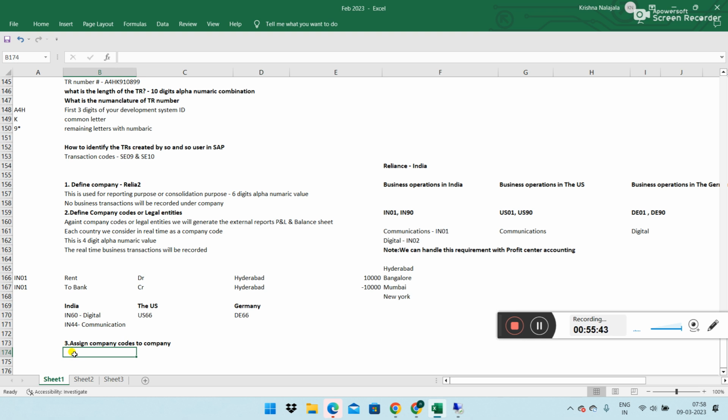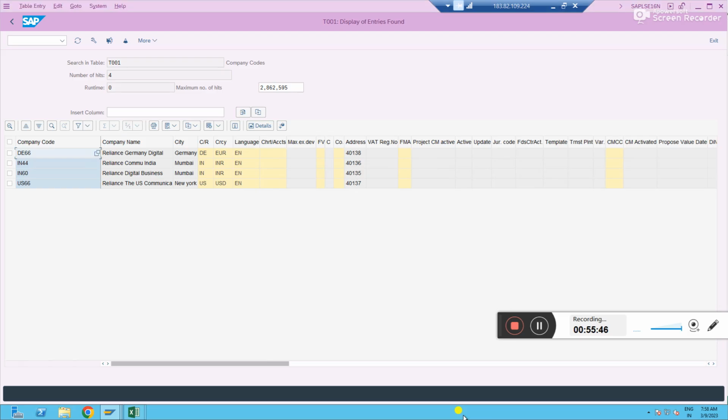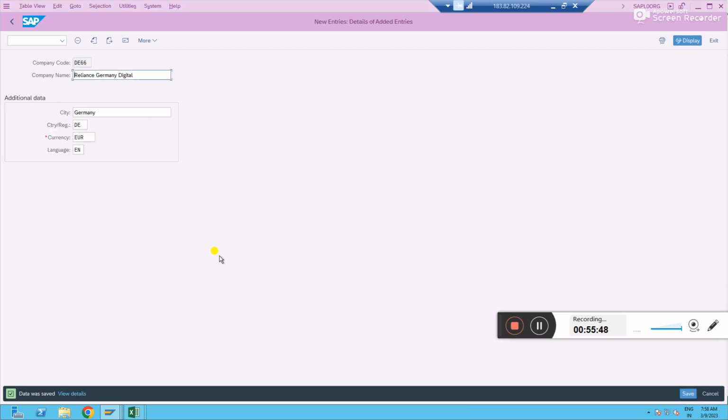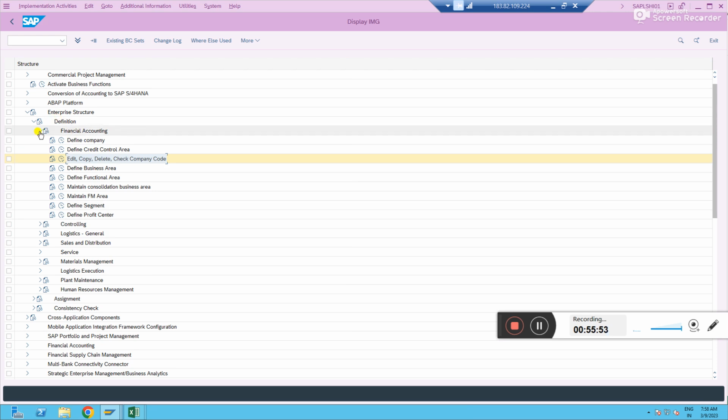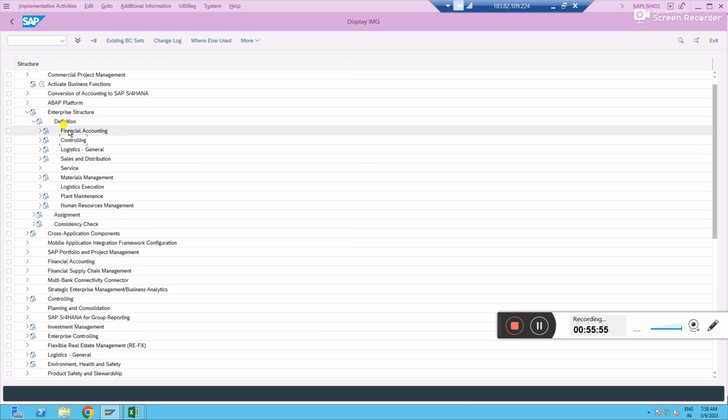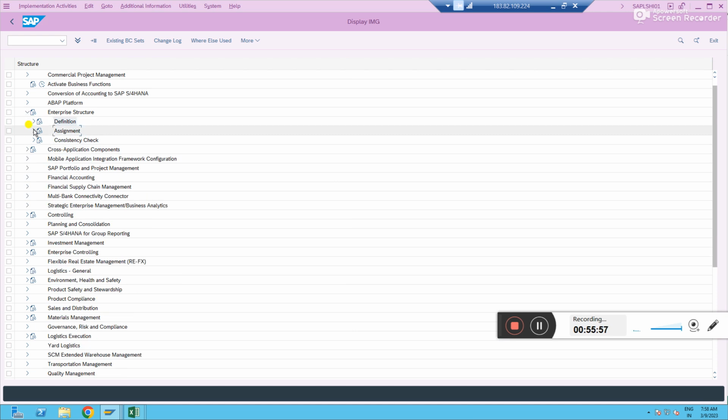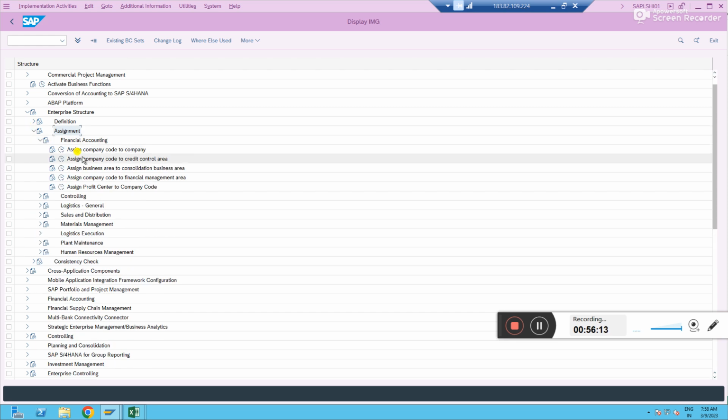This we call an assignment. In configuration, the same spot where we were working in definition, under definition we have gone to financial accounting. Now we'll go to the other folder, assignment. Now you are learning one more thing. Assigning is giving a connection. We have to tell the system, we have to give the connection. So just go to assignment, financial accounting, assign company code to company.